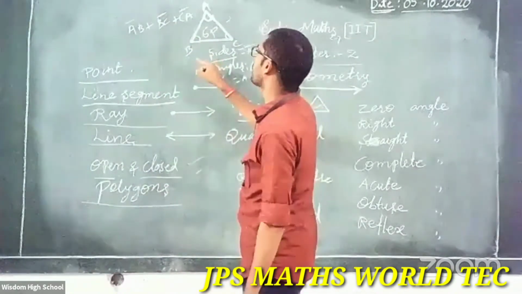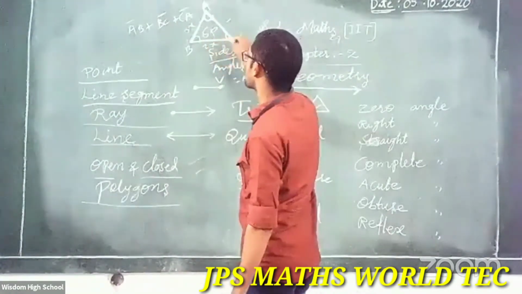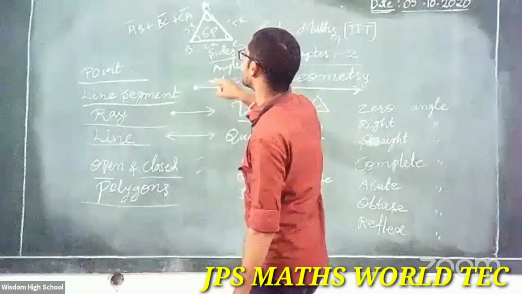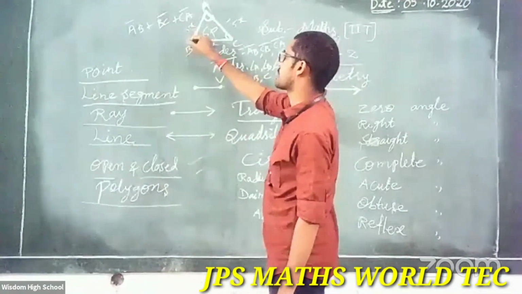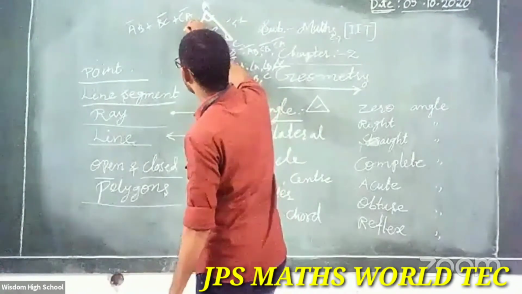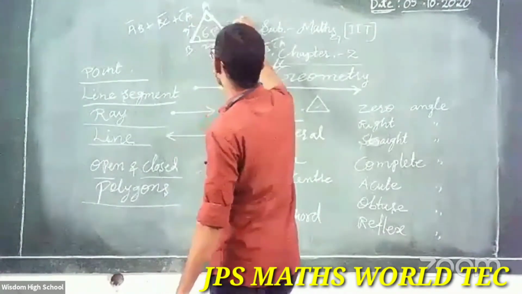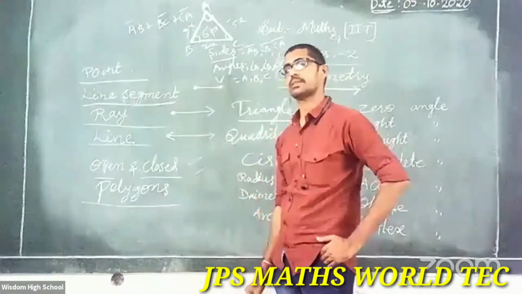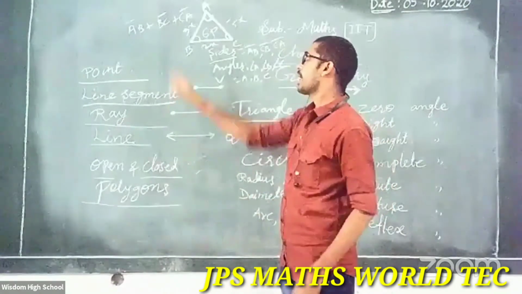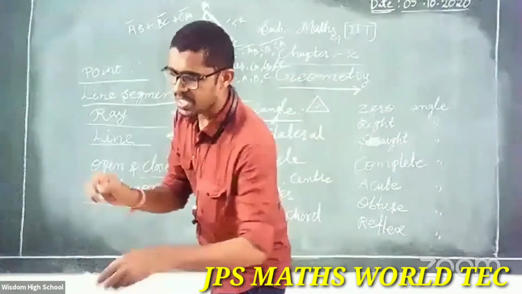Suppose here, observe what I am writing: here 3x, and 2x, and here 5x. AB, how much have I written? 3x. Here 2x, then here 5x. What is this perimeter? Come and tell me, students. Yes, what is the formula? AB plus BC plus CA.